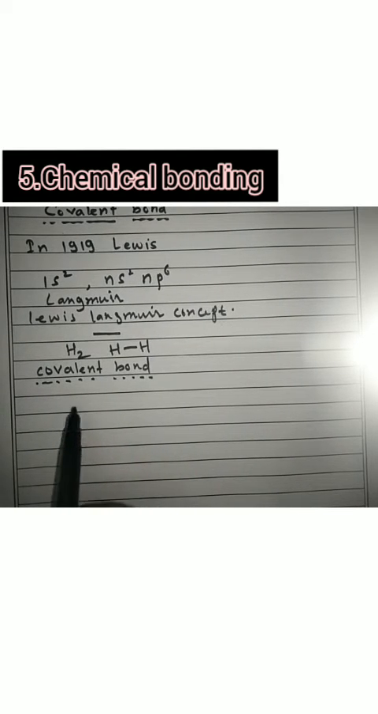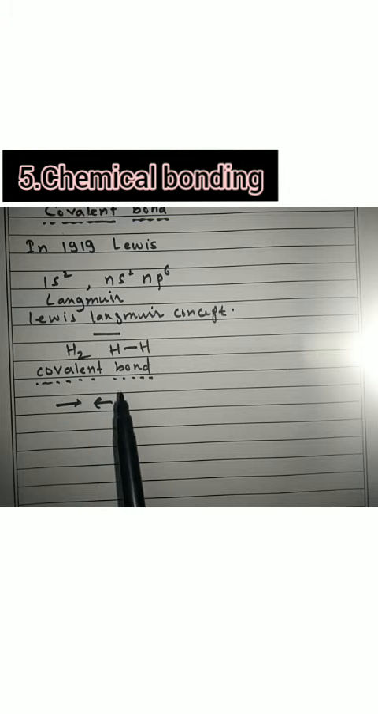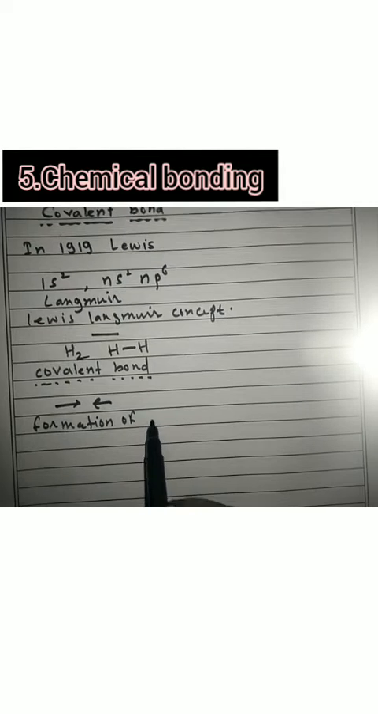So the covalent bond is simply the attractive force between two atoms of similar electronegativities or having slight differences in their electronegativities. Okay, now let us see the formation of hydrogen molecule, the formation of H2 molecule.